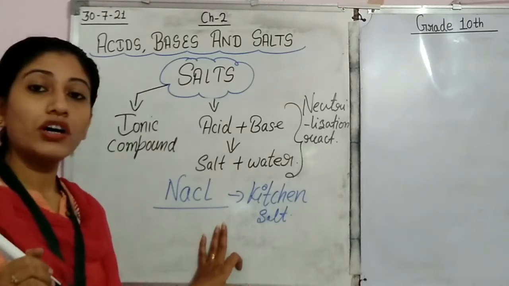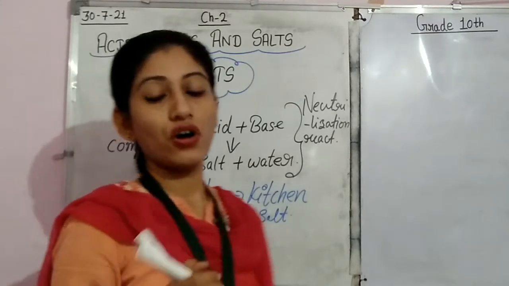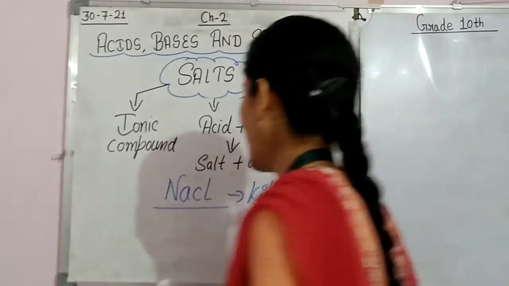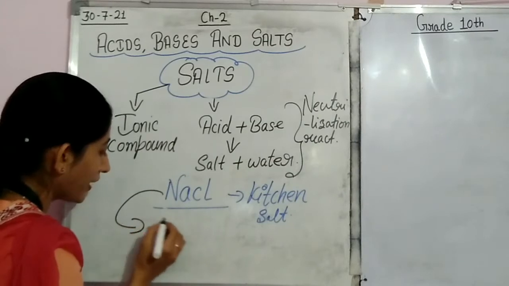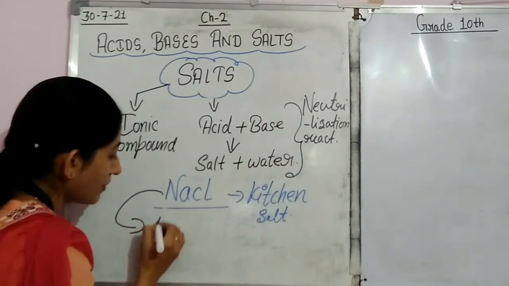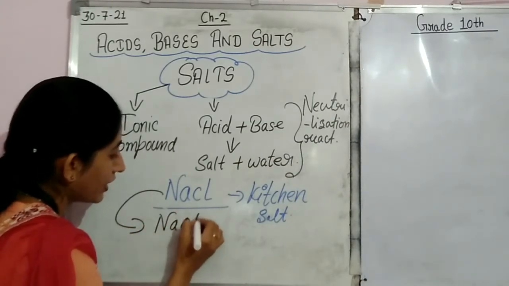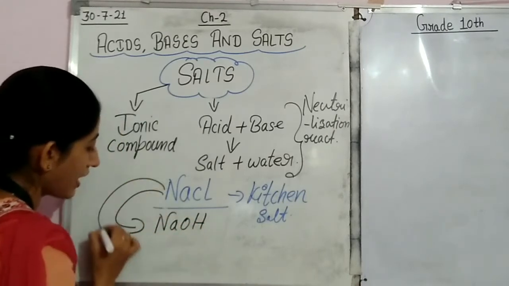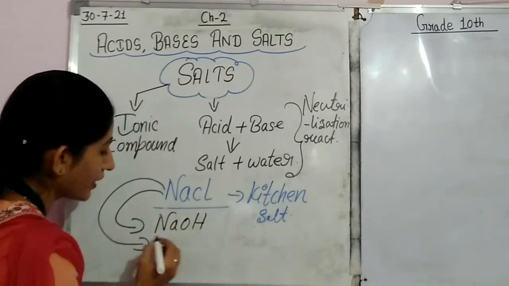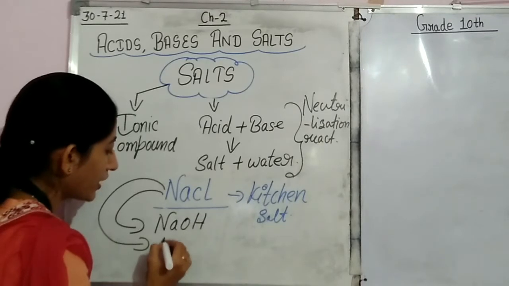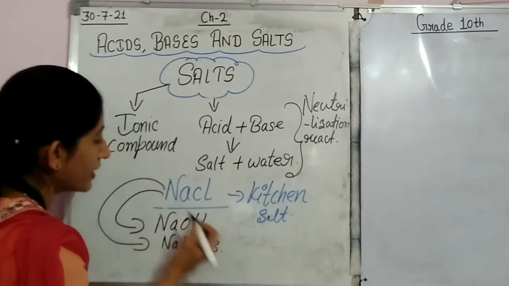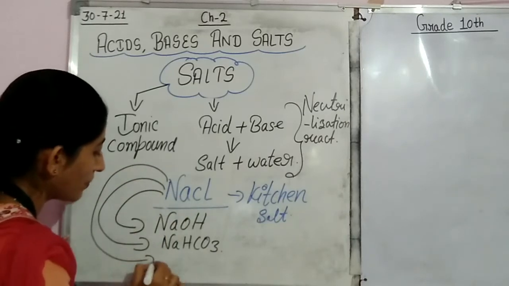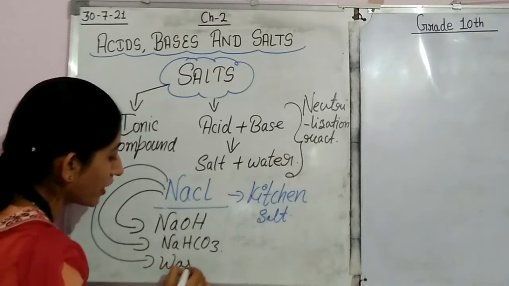Now when we talk about different types of salt, let's see what they can be. With the help of NaCl, we can prepare sodium hydroxide. From NaCl, we can also prepare sodium bicarbonate. From NaCl, we can also prepare washing soda.